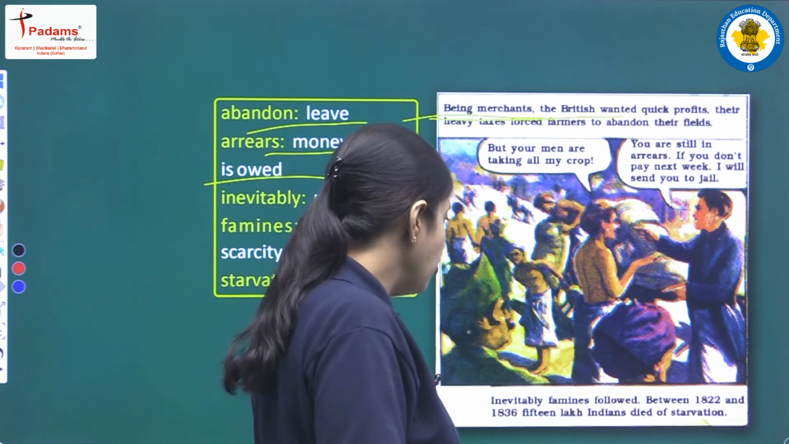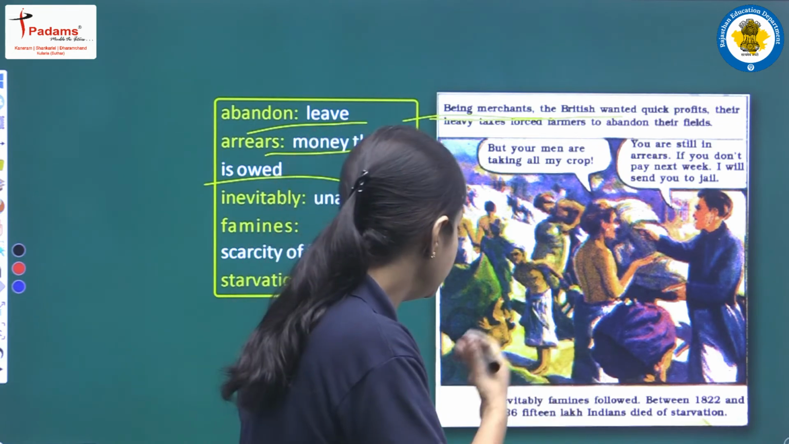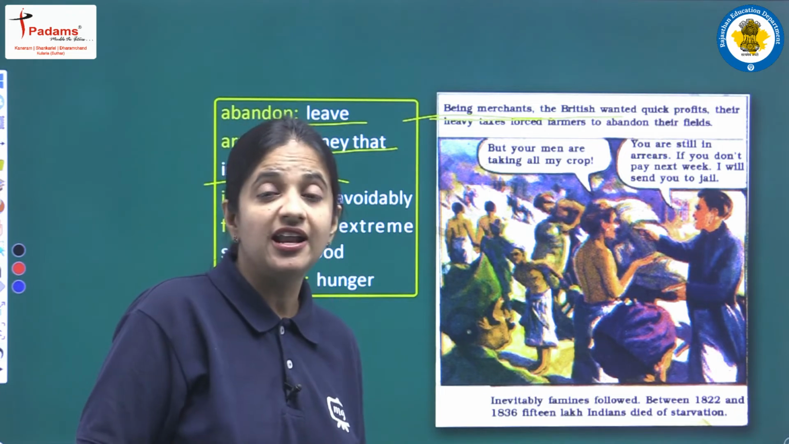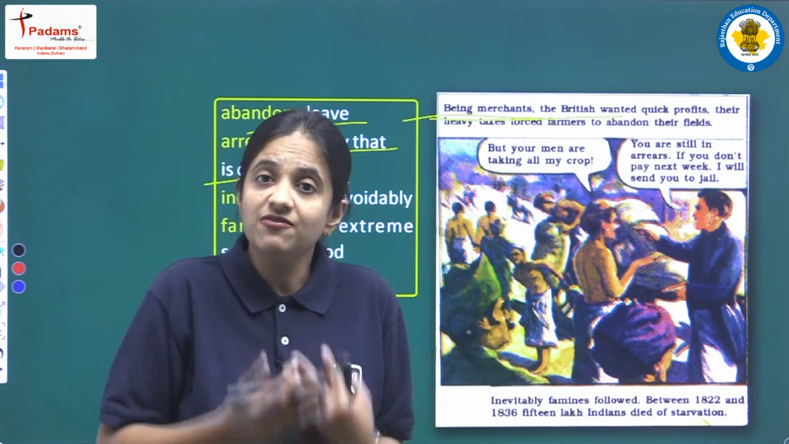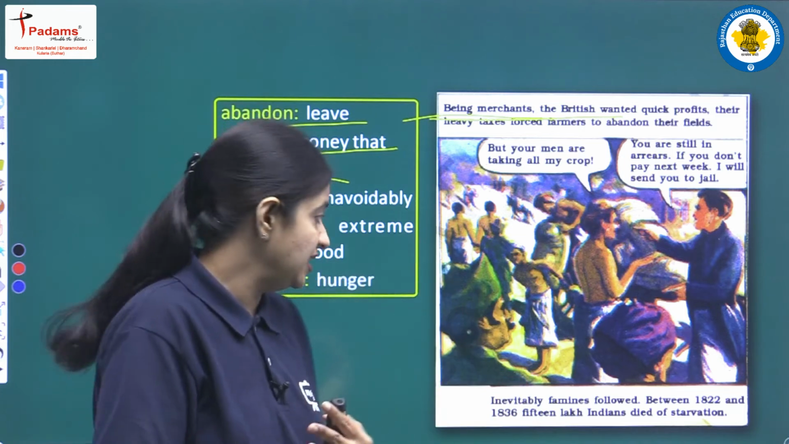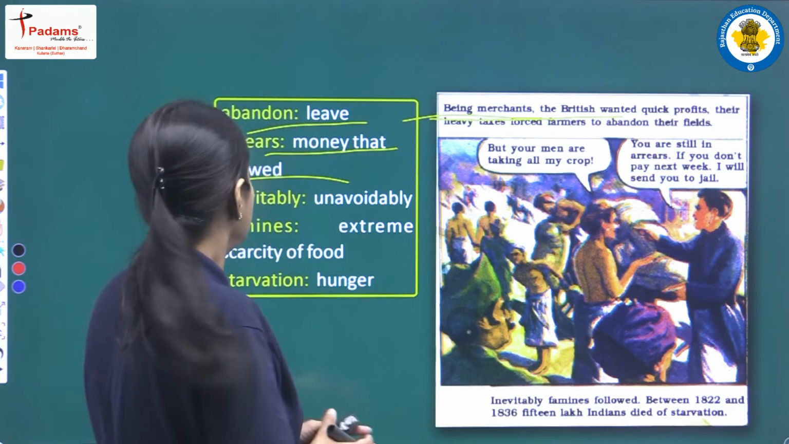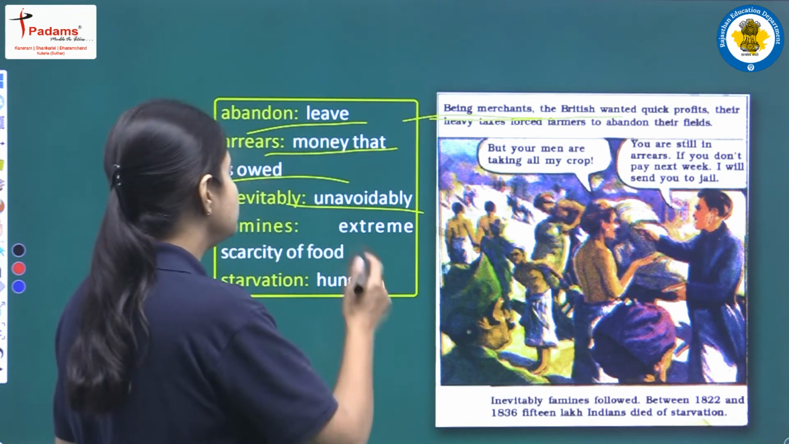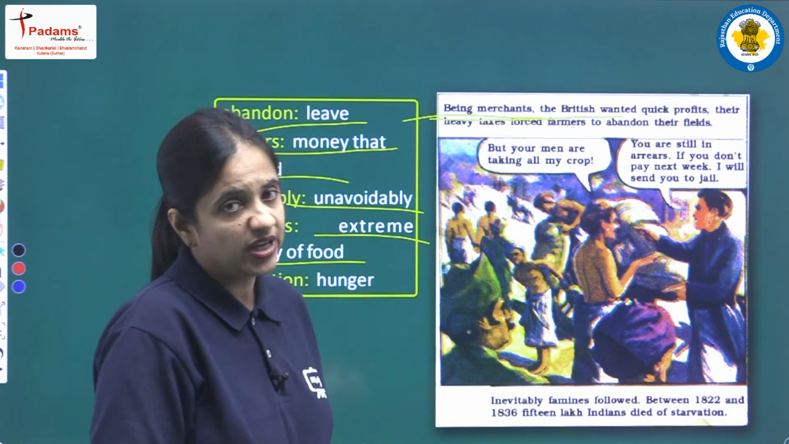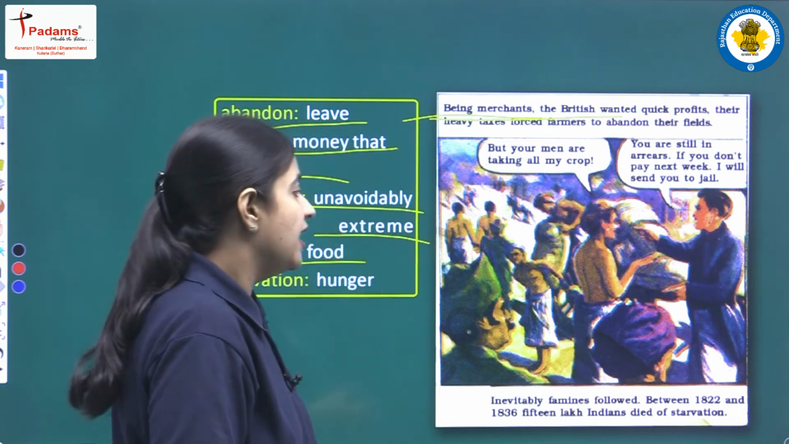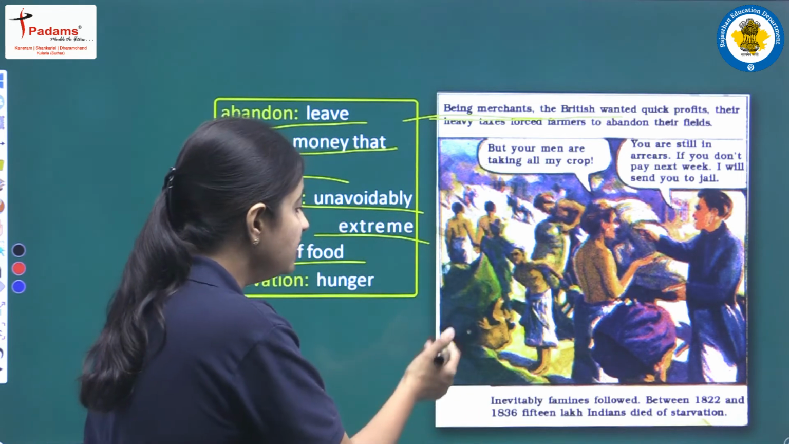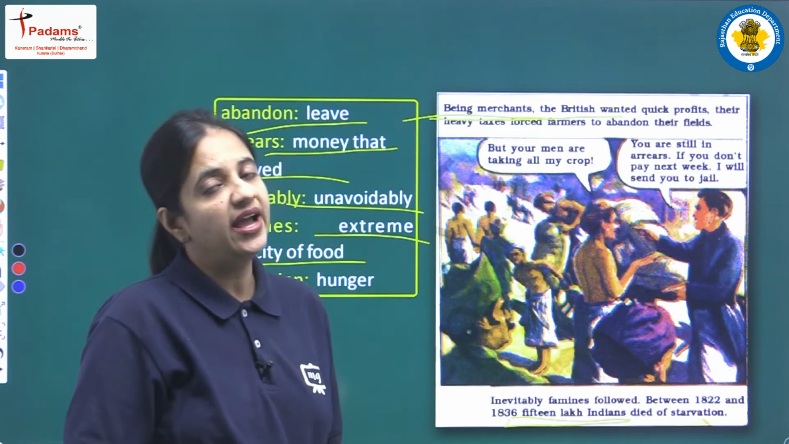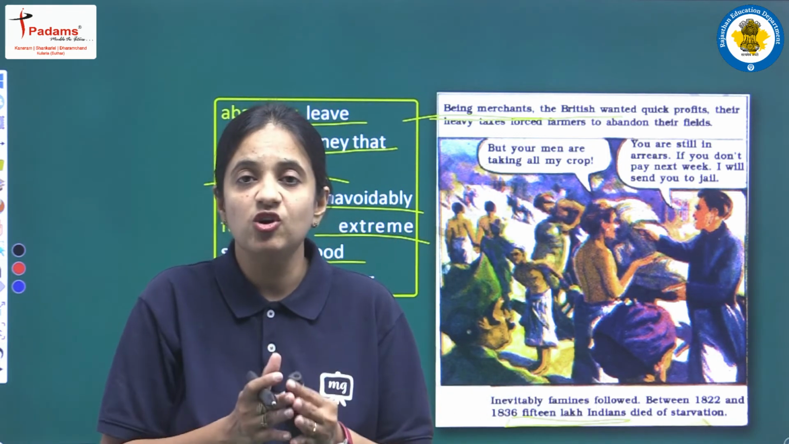Inevitably, famines followed between 1822 and 1836. 15 lakh Indians died of starvation. So at that time, the farmers were not having any food, they were not having any grain. So it was very inevitable, something that cannot be avoided, that famines would be there. Famine means extreme scarcity of food. So such a situation was there, and between 1822 and 1836 almost 15 lakh Indians died. Why? Just because of starvation, just because of hunger.